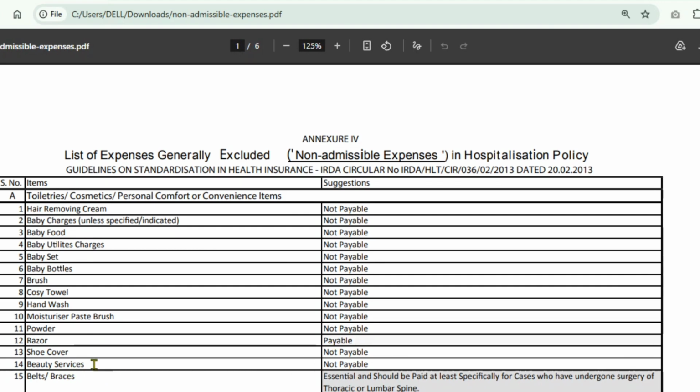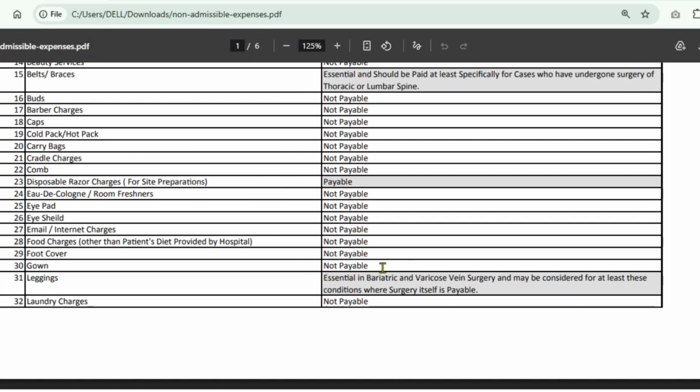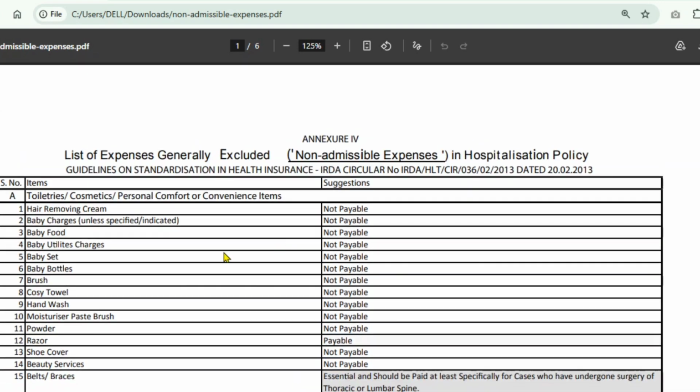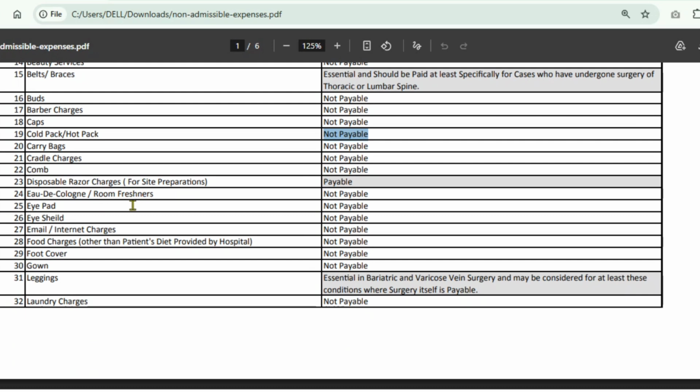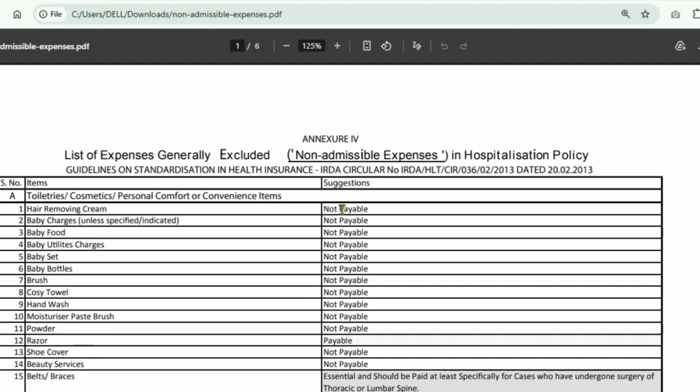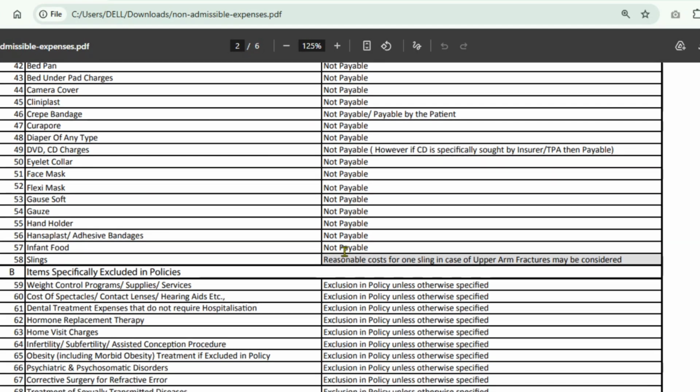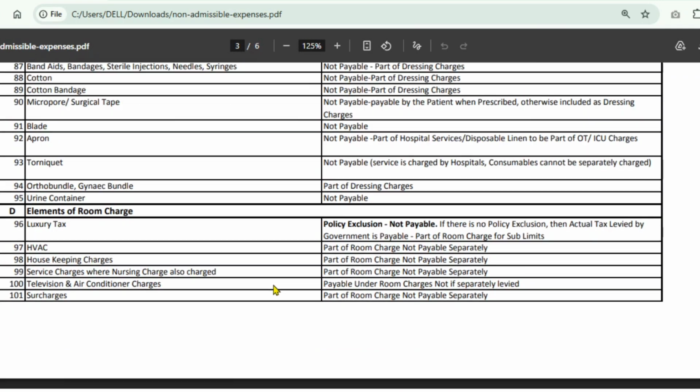In some cases, some of the expenses are payable, but they come under certain categories, so they already mention that this comes under this part and can be payable, and whatever is not payable, they have mentioned those particular expenses, and they will not pay any charges for your reimbursement claim. Suppose the bill is for one of those items, then they will not take it as a reimbursement claim, and they will tell you that this particular item is not payable, as already mentioned in the PDF. These are all the terms and conditions. They have already mentioned which cases can be payable and which cannot. You can go through this PDF.